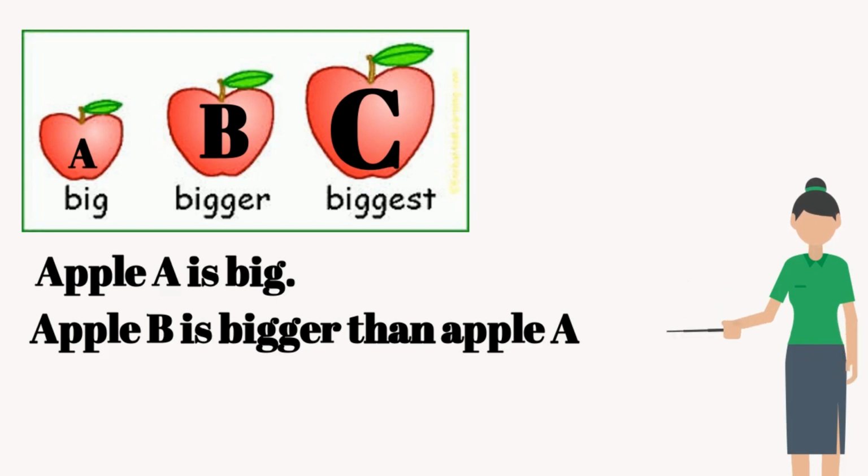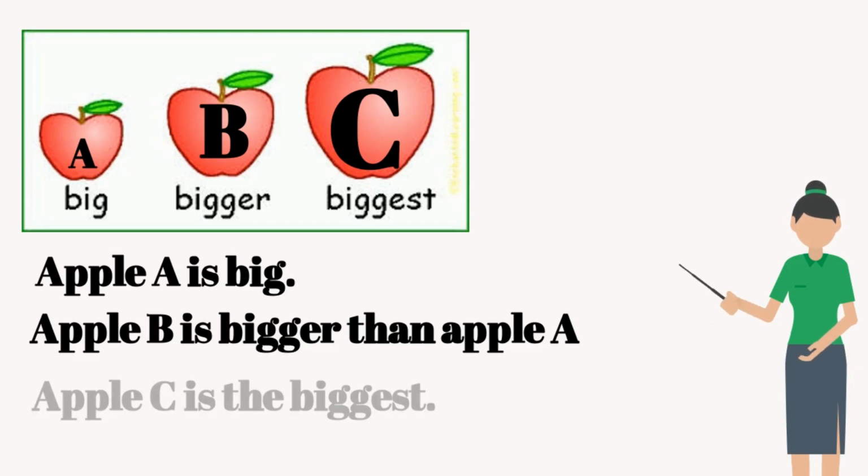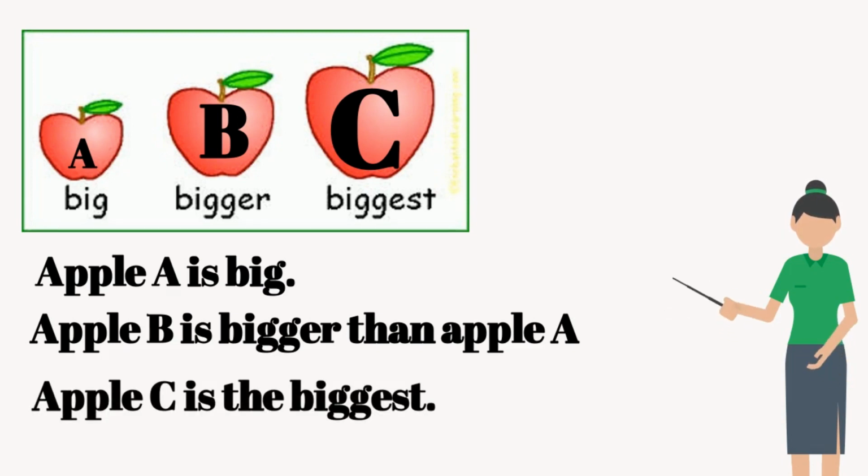Next one, if you want to compare all 3 apples, lebih daripada 2 kan? So kita kena guna, we must use superlative adjective. So the sentence should be apple C is the biggest. Maksudnya kita bandingkan apple C dengan apple B dan apple A.